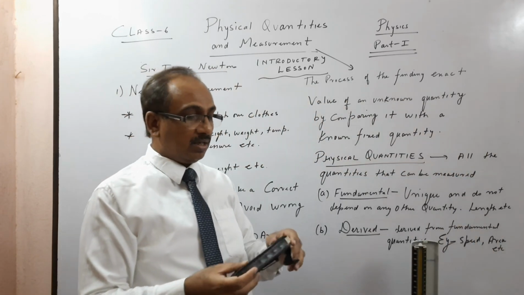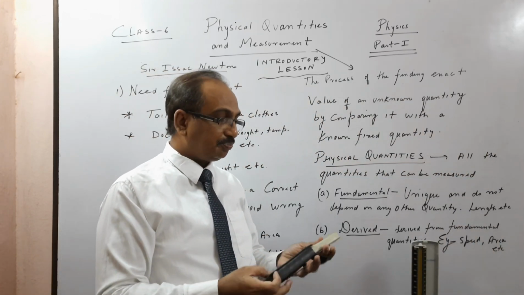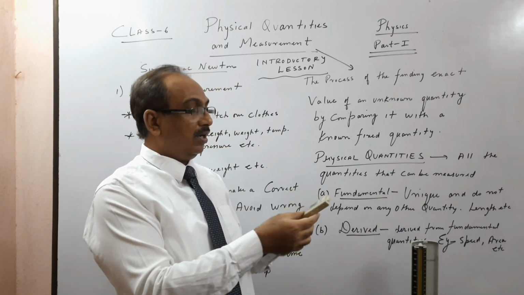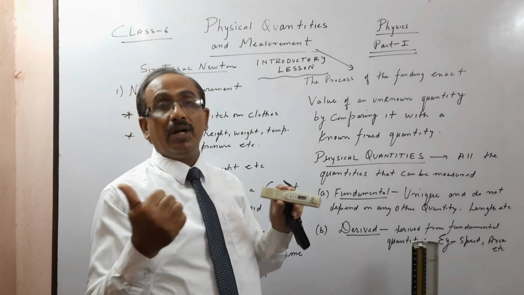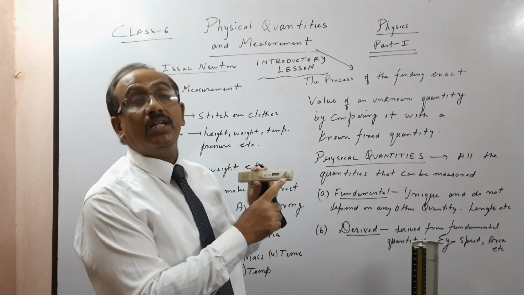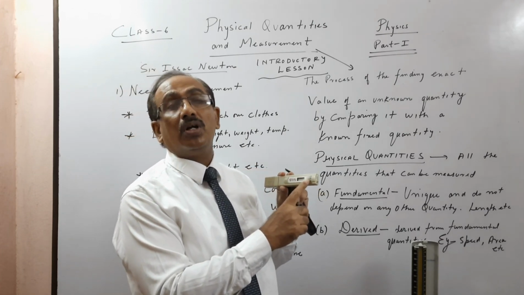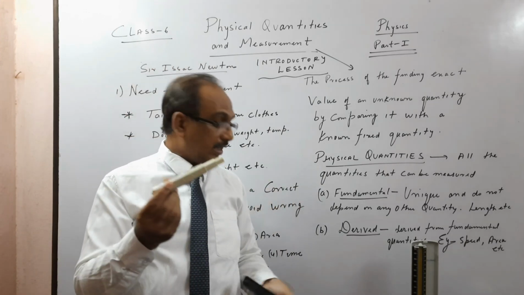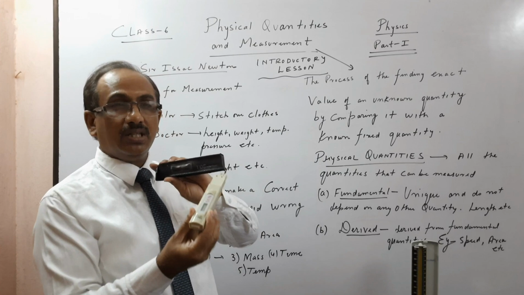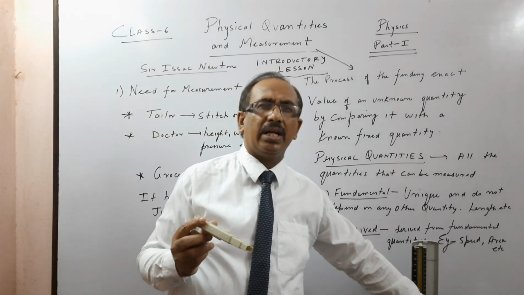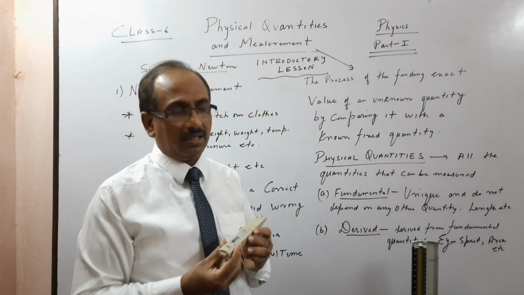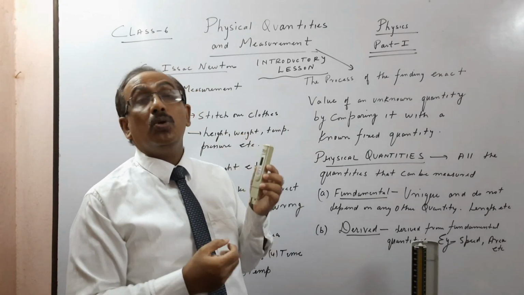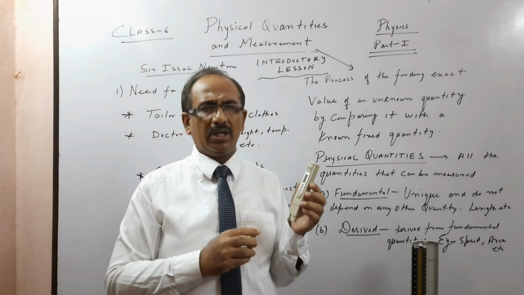Another very important instrument which I use, and people generally don't have at home. If you have AquaGuard or Kent, this is called a TDS meter, total dissolved solids. How much is in the water is very important, children. I bought this for 500; now you will get it for around 200 on Amazon and Flipkart. So they are very important. As soon as you put it in water, you know how much is dissolved salts. It's a very important thing.